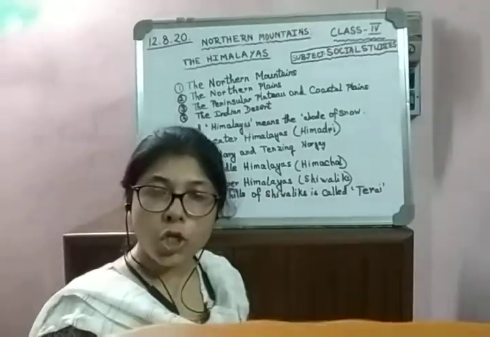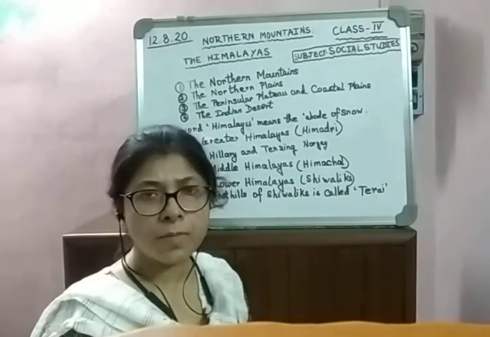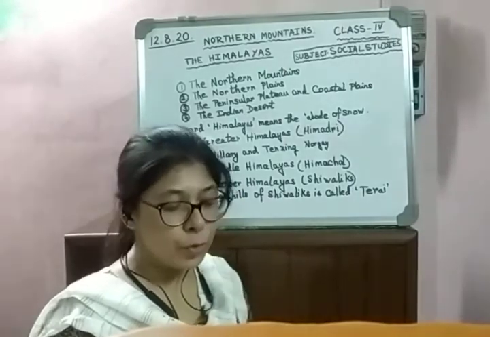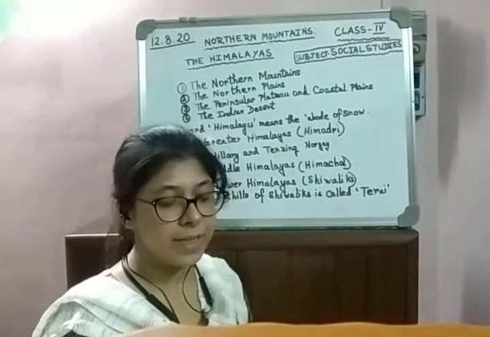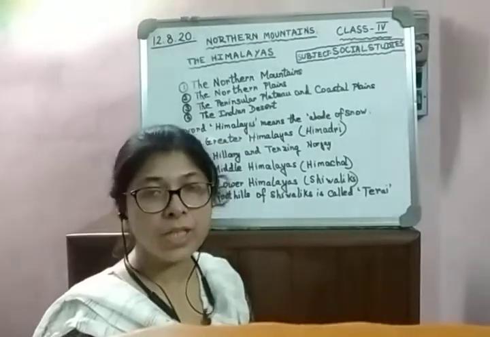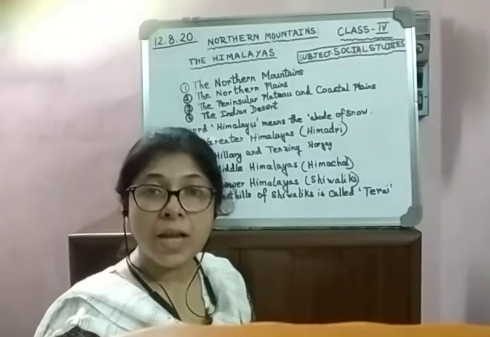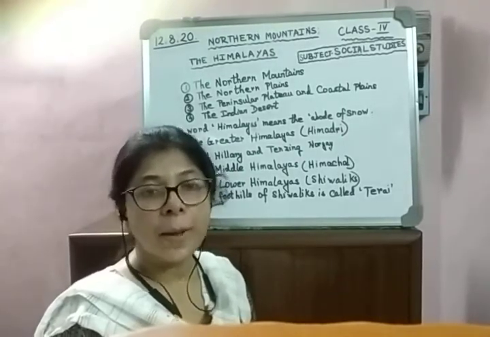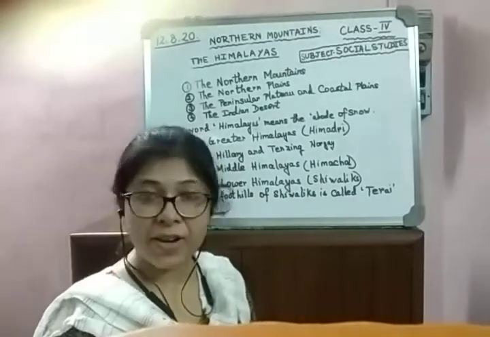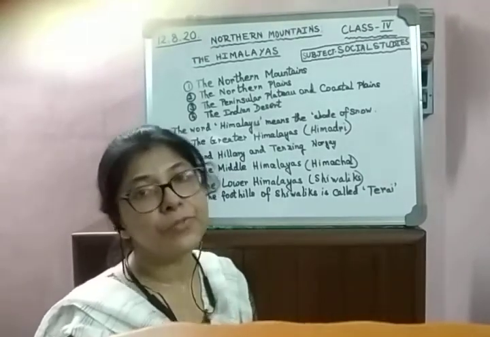There are many orchards of fruits like apricots, cherries, plums, etc. Here the average height of foothills is only 1500 meters above sea level. Along the eastern boundary of India, the Shivaliks are called the Purvanchal. Here there are hills like Garo, Khasi, Jaintia, Naga and Lushai hills. They receive heavy rainfall and this region is covered with forest.